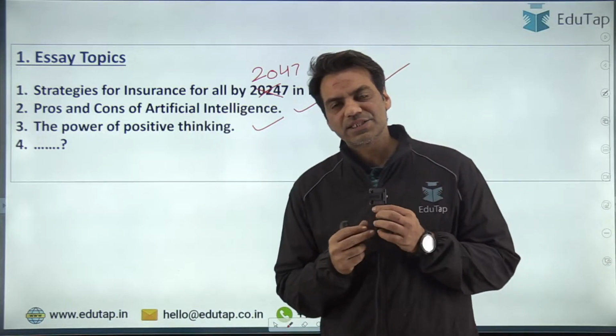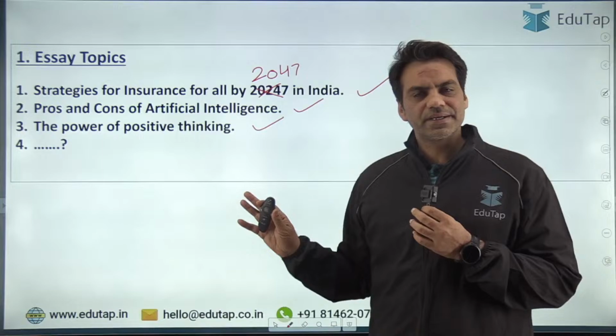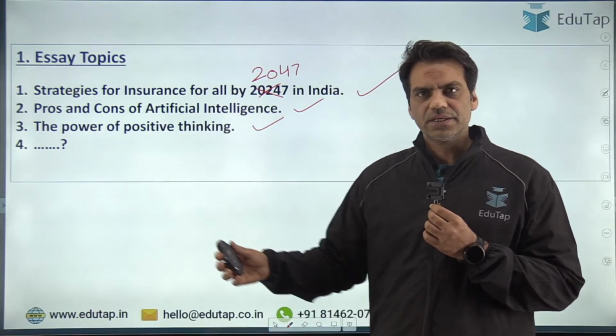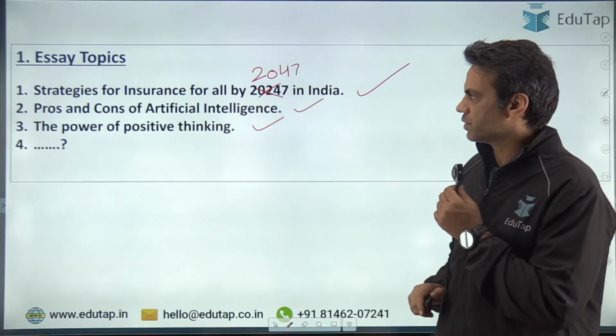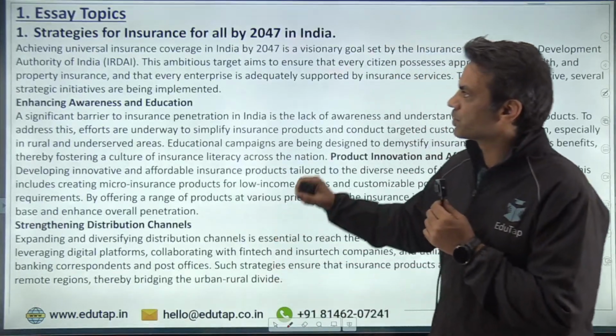In the meantime, guys, I'll share with you what you could have written in topic number 1. We'll come with a detailed analysis and detailed solution for all the answers at a later stage. But today I'll be sharing with you what you could have written in the first topic, strategies for insurance for all by 2047 in India. So guys, what could be the strategy?